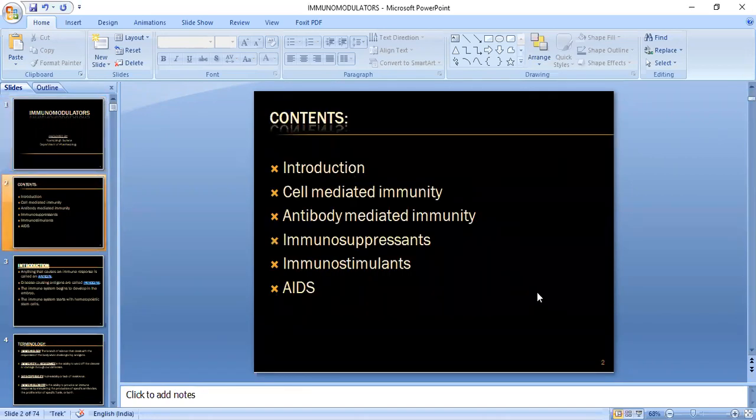First of all, the introduction about immunomodulators. Then, as you know, you have various types of immunity, like active, passive, cell mediated, and antibody mediated immunity. These are just general introductory parts which will help you understand further topics like immunosuppressants and immunostimulants. We'll discuss each one by one. So now we'll start with the first thing, that is the introduction.